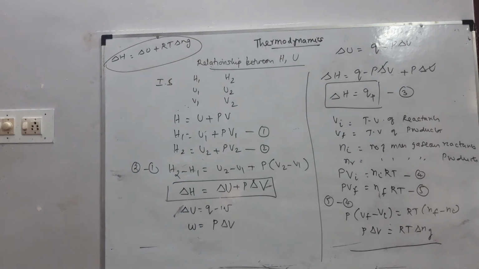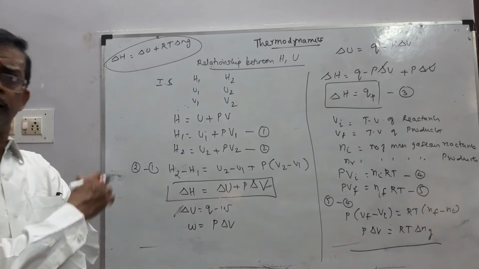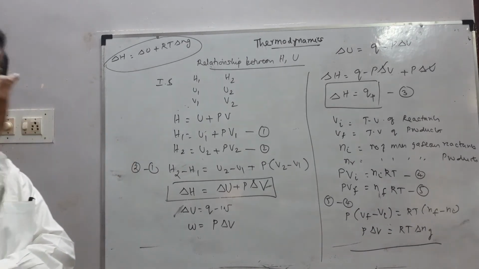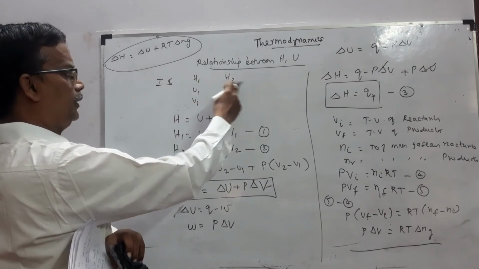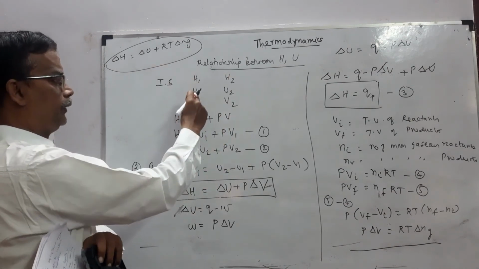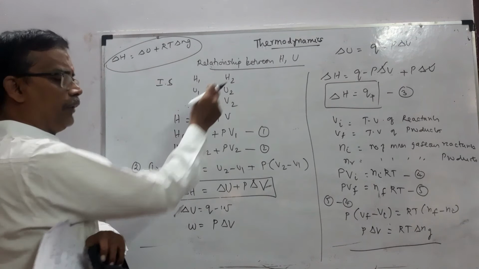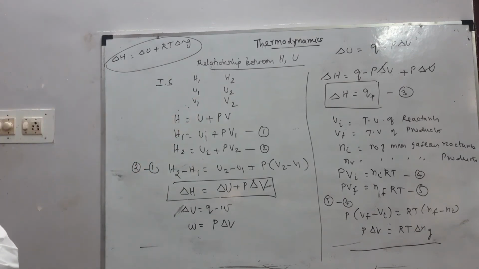Once again, I will explain clearly. Derive the relationship between enthalpy and internal energy. Consider a system at constant pressure changing from the initial state to the final state. In the initial state, enthalpy H1, internal energy U1, volume V1. In the final state, enthalpy H2, internal energy U2, volume V2.